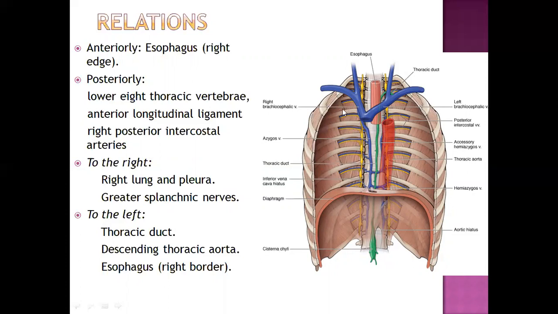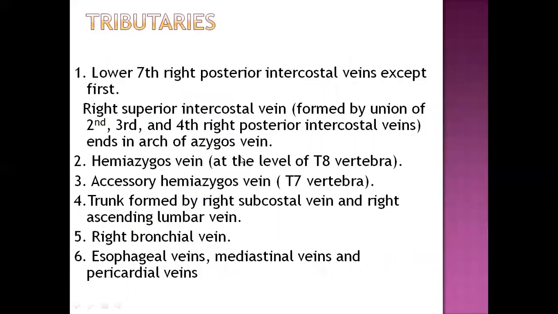On the right side, we will have the right lung and right pleura and the greater splanchnic nerves. Now on the left side, we will see the thoracic duct, then the descending thoracic aorta, and also the esophagus, the right border of the esophagus. Then coming to the tributaries of the azygos vein: the lower 7 right posterior intercostal veins, except the first. The right superior intercostal vein, formed by the union of the second, third, fourth right posterior intercostal veins, ends in the arch of the azygos vein.